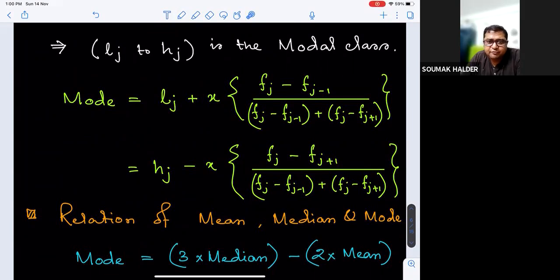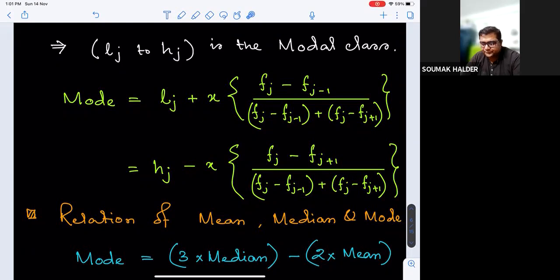The most uniform data is that where mean, median, and mode coincide. If they differ, due to group data and different frequencies, even then we should follow that mode is thrice median minus twice mean.